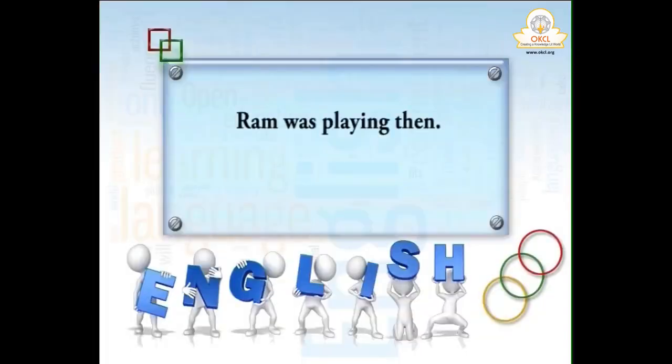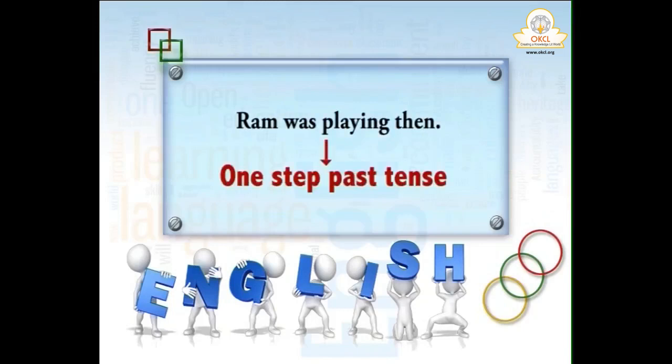Ram was playing then. One step past tense. It is called one step past tense. From direct to indirect, whenever you do, we'll have to follow the rule of one step past tense. What is this one step past tense? One step past tense is, while lifting inverted commas, we use this one step past tense formula.